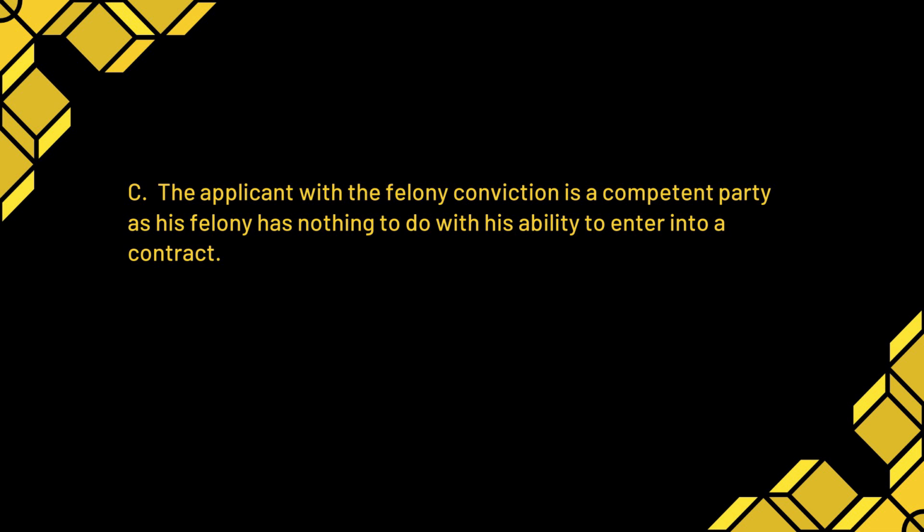Remember what competent parties means. The correct answer is going to be C. The applicant with the felony conviction is the only competent party on that list. His felony has nothing to do with his ability to understand the contract or his legal right to sign it, so he is the only one that is a competent party. Children cannot be competent parties. They are underage, and anyone who is under the influence of drugs or alcohol is not a competent party. So that's why it makes the felon the only one in this case that is competent.